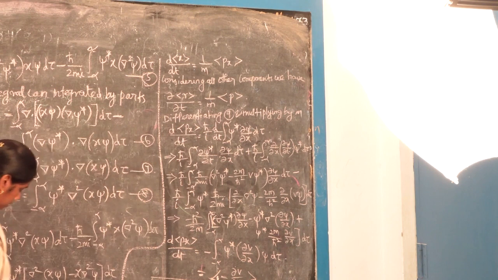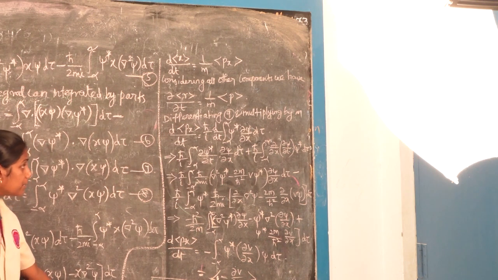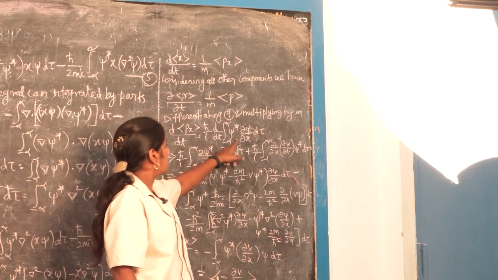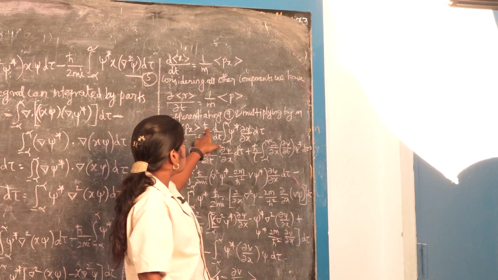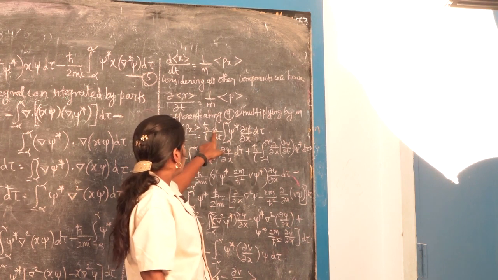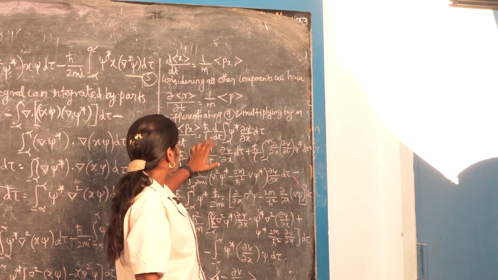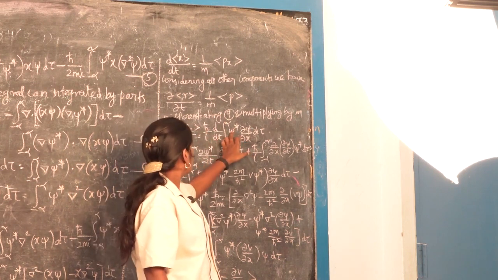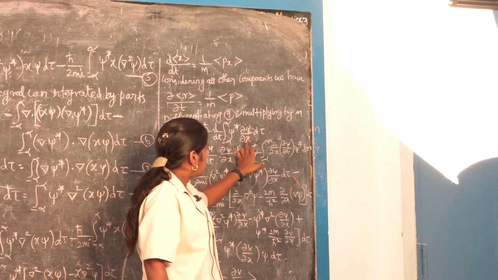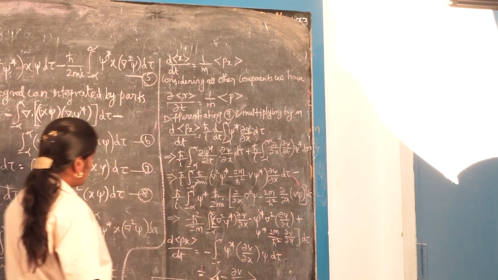It is the integral of psi star, this value, into psi d tau. Here it is substituted: d of px by dt is equal to minus h cross, where px is d by dt of h cross i del star dou psi by dou x d tau.